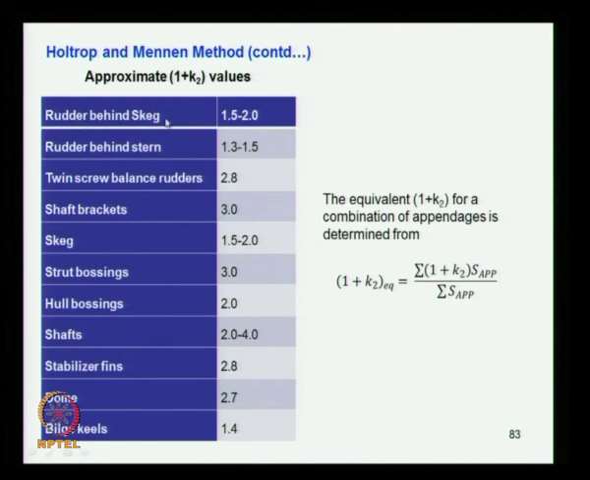For a rudder behind a skeg, you have a skeg and the rudder behind it, use this 1 plus K2 value of 1.522. For a rudder behind the stern with no skeg, meaning behind the propeller and stern, you have this parameter. For a twin screw balanced rudder, if you are using a balanced rudder and twin screw, you select the factor from here. Shaft brackets are given by this quantity, skeg alone you give this one, strut bossings this one, hull bossings, then shaft, and stabilizing fins, if there is a protruding stabilizing fin, use this factor.